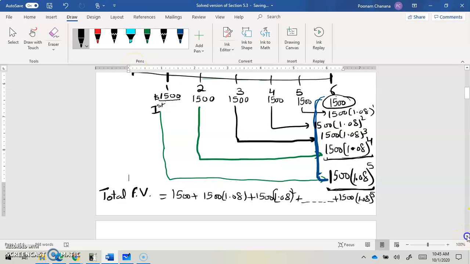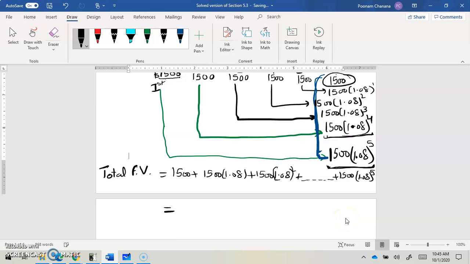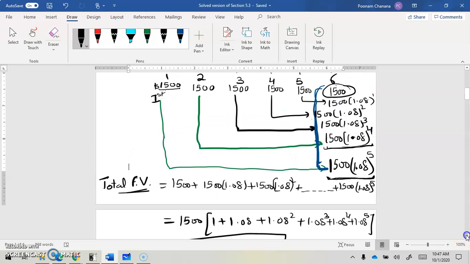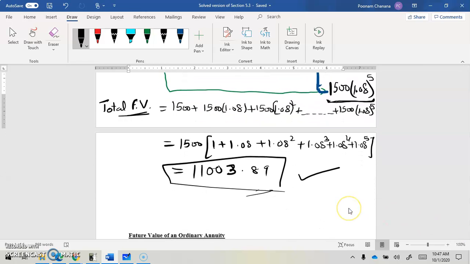If you calculate all that, that is 1500 times (1 plus 1.08 plus 1.08 squared plus 1.08 cubed plus 1.08 to the power 4 plus 1.08 to the power 5). The sum of all that is equal to $11,003.89. So that will be the future value.